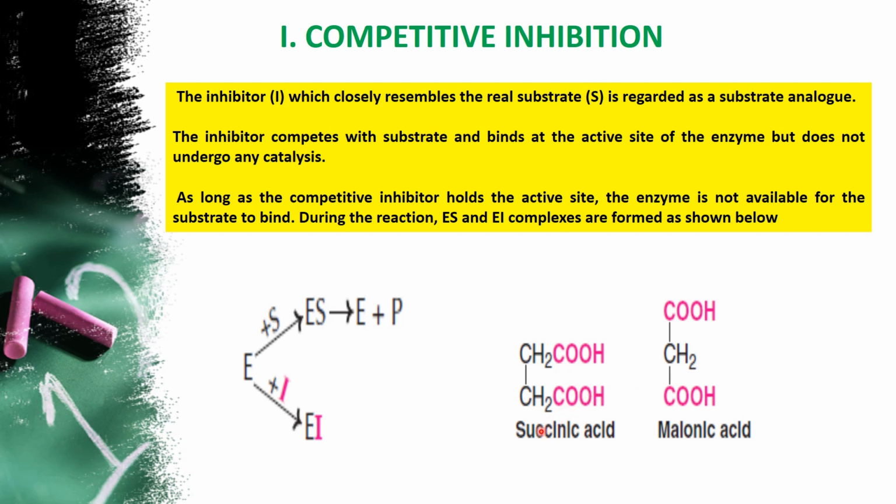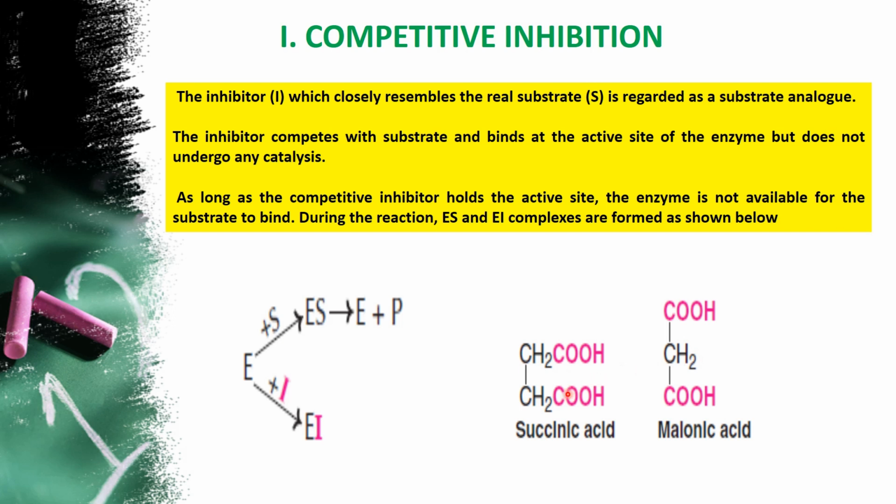This is succinic acid. This is malonic acid. Succinic acid is the actual substrate for an enzyme called, for example, succinate dehydrogenase. So here this is the substrate. It has the structure CH2COOH and CH2COOH. And malonic acid, see the structure, it is COOH, COOH, but with one CH2. One more CH2 is missing.